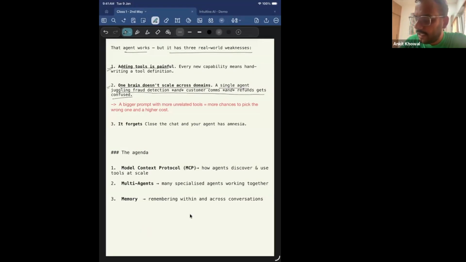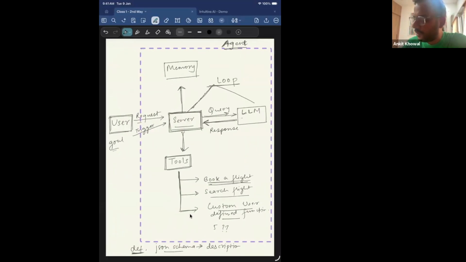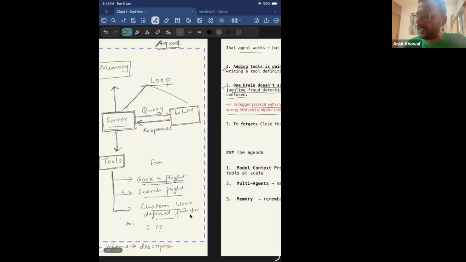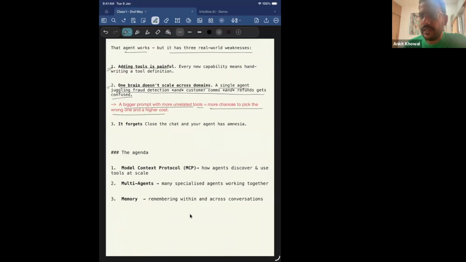You can imagine it like this. If I have to build all three capabilities into one agent itself, I would have a bigger prompt with more unrelated tools, more chances to pick the wrong one, and higher cost as well, right? Imagine I am building that fraud detection system, and I need 40 functions around it. If I have just one single agent per flow, then I'll have to attach all 40 functions over here. So when the LLM is deciding which tool to call, or when an action has to be taken, it can be confusing for the LLM because you have attached so many functions to it. Calling the right function might become confusing. That is why, if the task is very complex, a single agent cannot complete it.